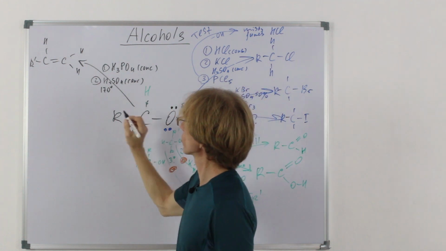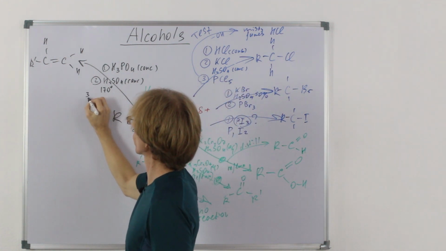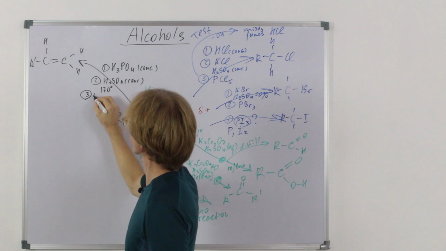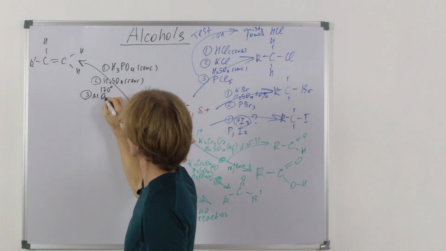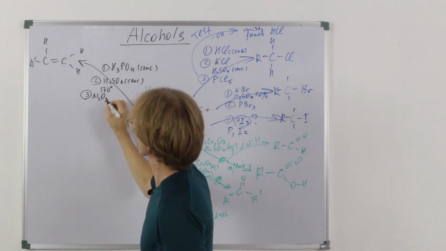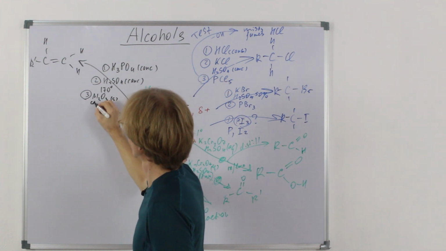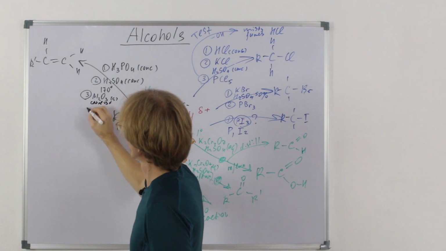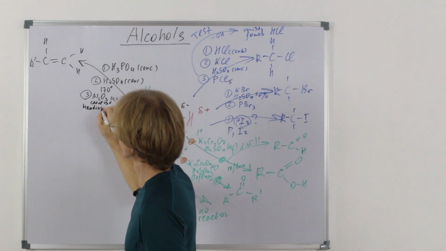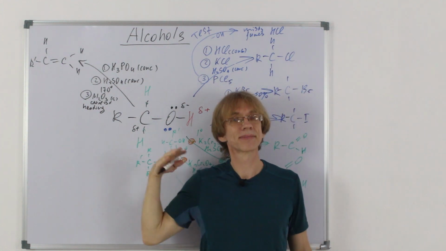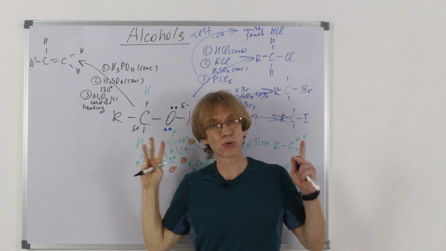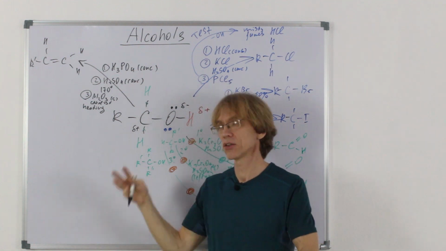One can also do it easily in a laboratory setup using aluminium oxide as a catalyst under heating. It will also break down into two molecules, alkene and water.